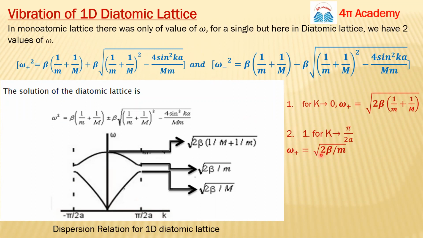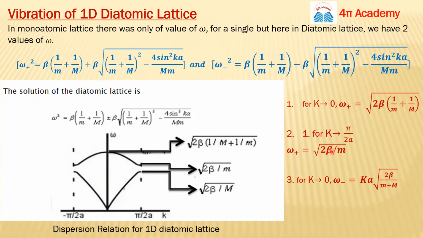So your omega plus will be 2 beta upon small m. Means for pi by 2a, we will have the value 2 beta upon m. So that means the upper branch corresponds to omega plus, and what is this, we will tell you later.